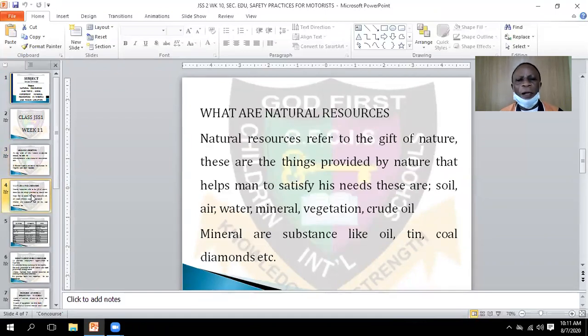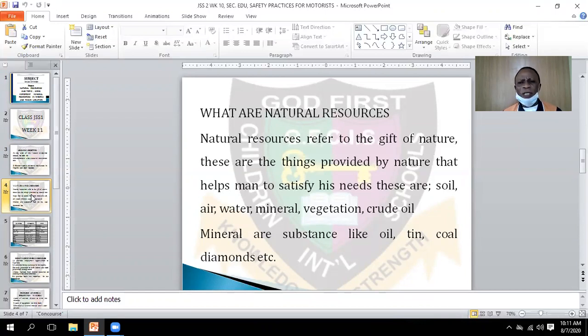Today, we want to know much on this topic. What are natural resources? We have mineral resources, and we have natural resources, and we are going to differentiate more about them. Natural resources refer to the gift of nature. That is, things that God has deposited in the land for man's use. These are the things provided by nature.